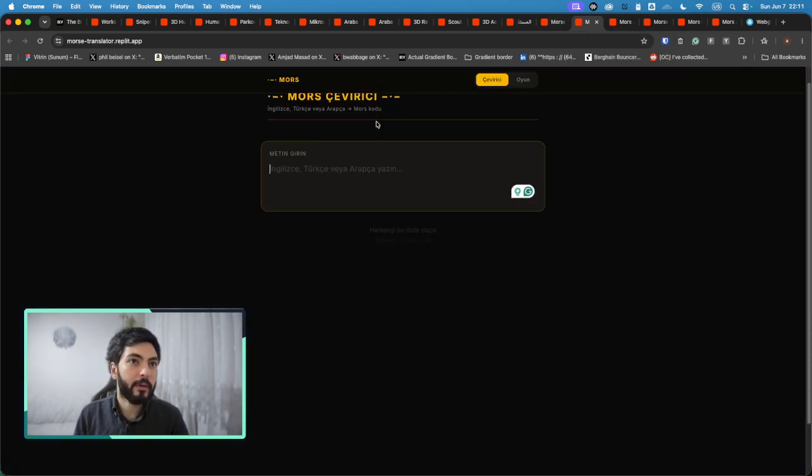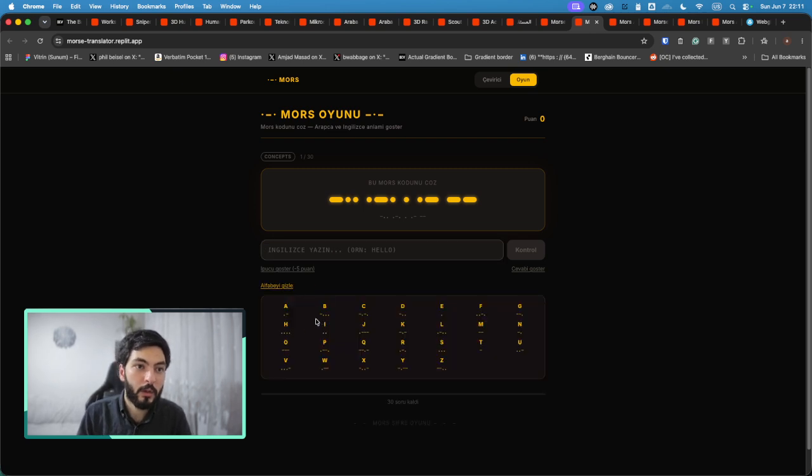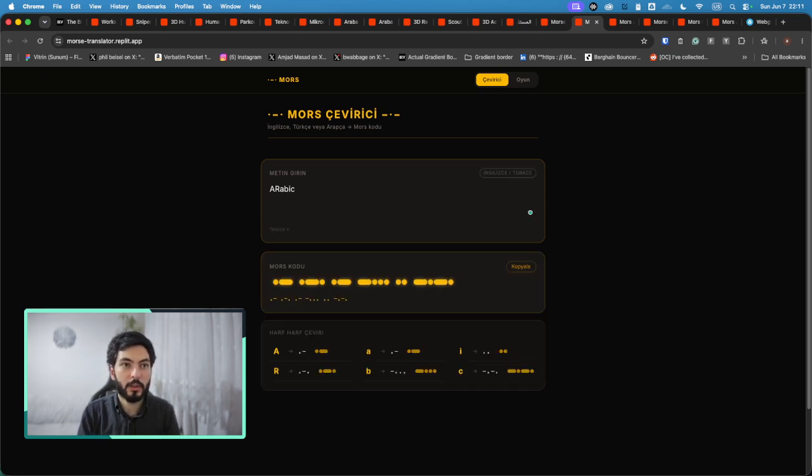Then we have another one here who made a game. Oh, okay, here they will give you the game, and then you need to write the Morse code, and then you need to write the word. And here you can have the letters, or you can have the translator directly. So you can write something in Arabic, Turkish, English, and you will have the Morse code of it.